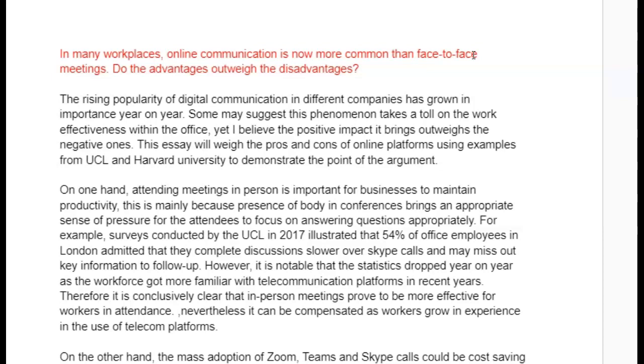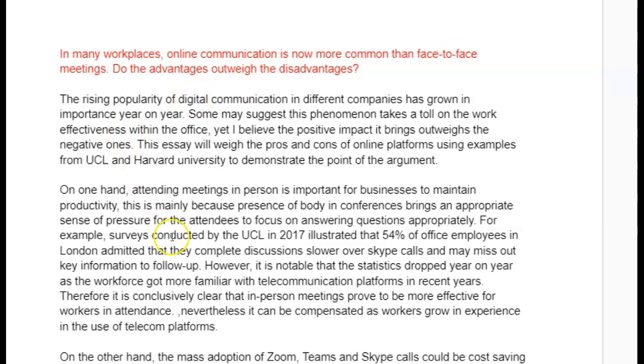Not whether online communication on its own is good or bad, but this shift away from speaking face to face in favor of online methods, if that is good or bad. Does that make sense? There is a difference. It's subtle, but as far as I'm concerned, for me, understanding that difference and focusing on that difference in this essay is the difference between a very good essay and an essay that's just good. Okay? So let's continue. On one hand, attending meetings in person is important for businesses to maintain productivity.